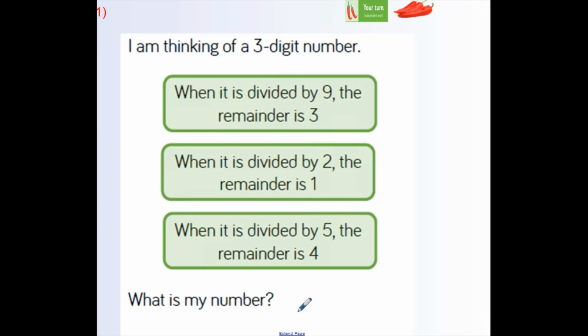Again, just like we would at school, this is a lot of trial and error. So your paper might look a bit messy because you're experimenting, but that's what it's supposed to do, so don't panic. Pause the video now and have an experiment with that. Remember, it's a 3-digit number.